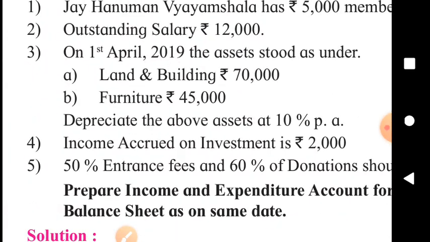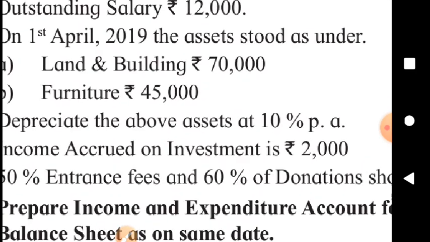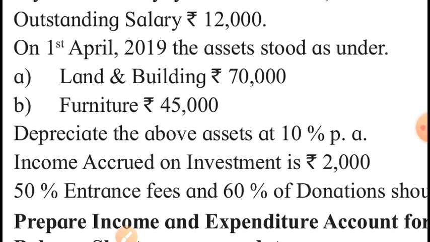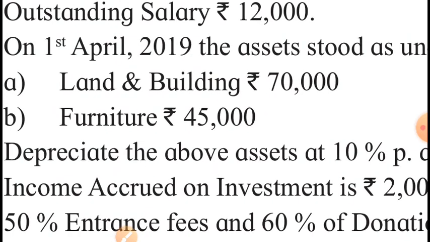On 1st April 2019, the assets stood as under. At the beginning of this current year, means at the end of the last year, this concern had land and building of rupees 70,000 and furniture of rupees 45,000. Okay, this information will be shown in the new balance sheet also, because the receipt and payment account doesn't suggest any sale of these assets. As these assets were at the beginning of the year, they must be at the end of the year also.